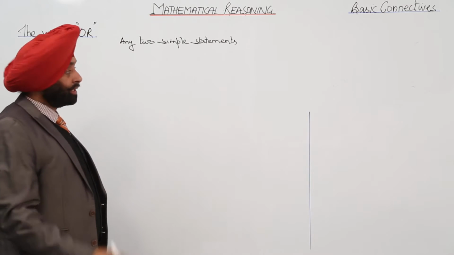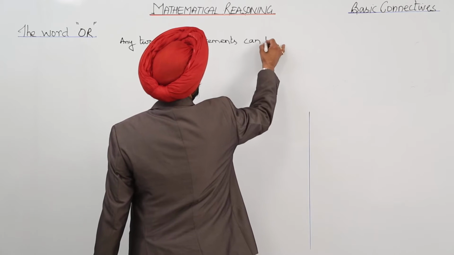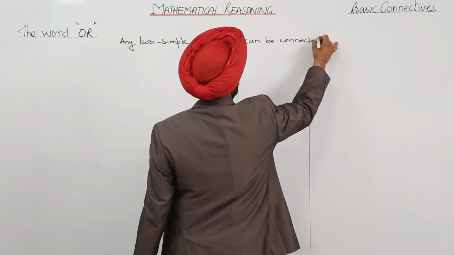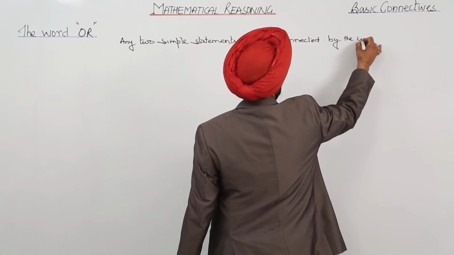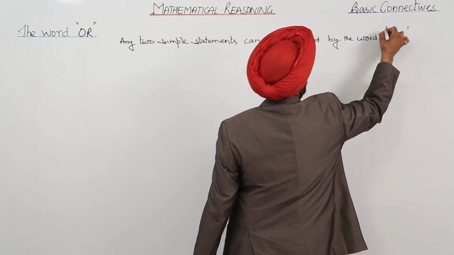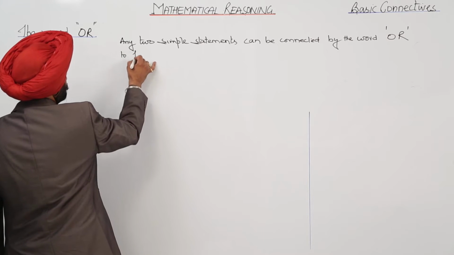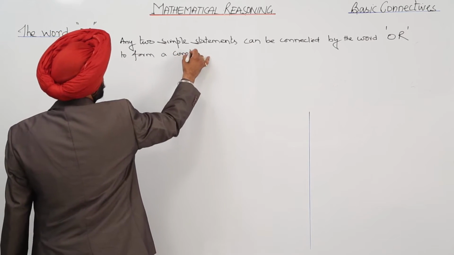So I am just writing it: any two simple statements can be connected by the word or to form a compound statement.